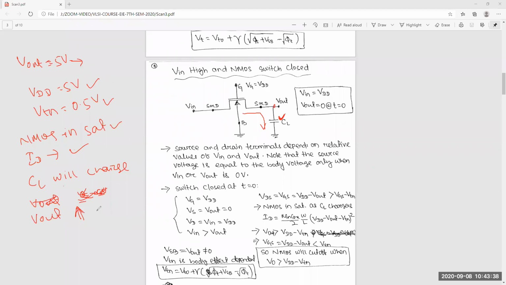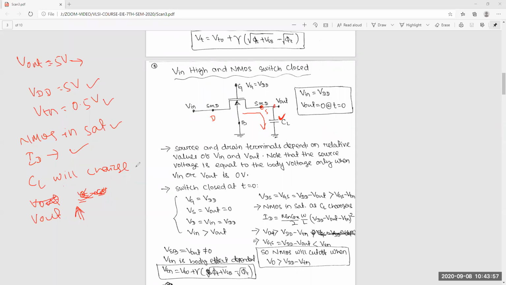So this V out will increase up to which voltage? My question. And this is the source node. This is the drain node. This is the gate node.